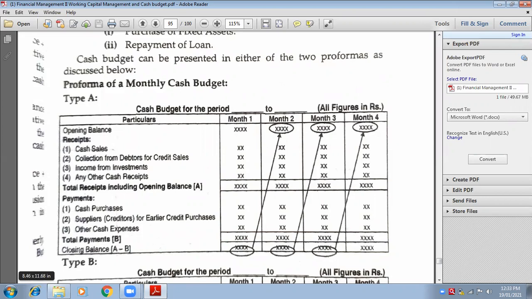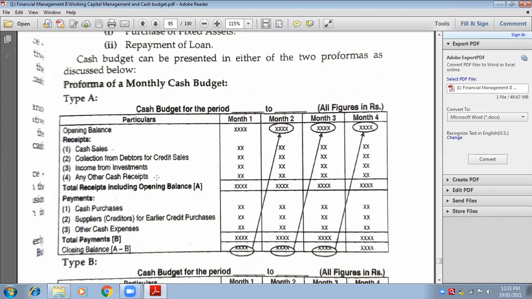This is the thing that you have to find out. Closing balance. Now, how will closing balance be found out? Total receipts minus total payments. Suppose you had total receipts of 90,000 in block A as your incomes and your expenses were 40,000, block B. So A minus B means income minus expenses.